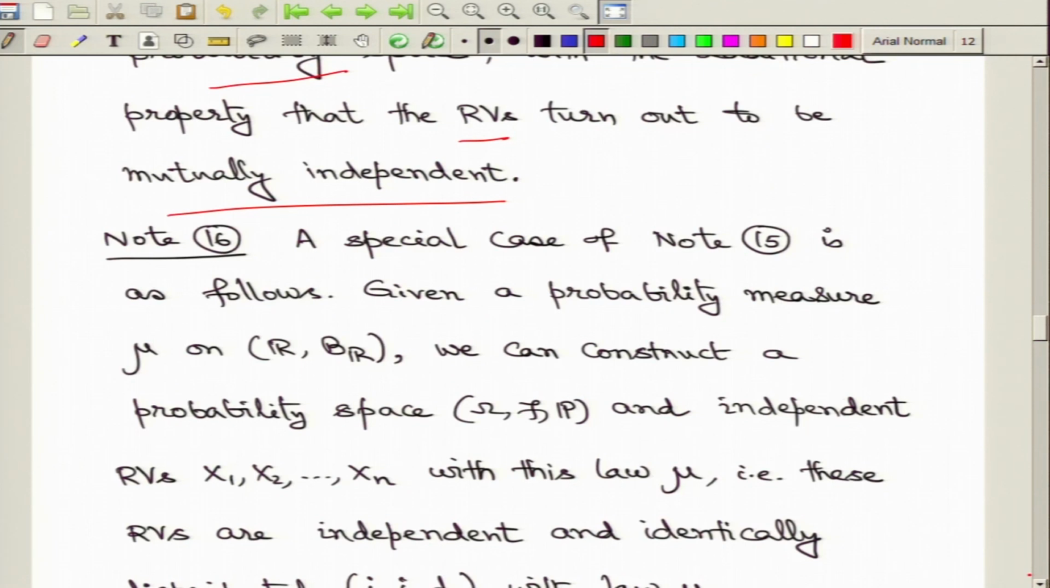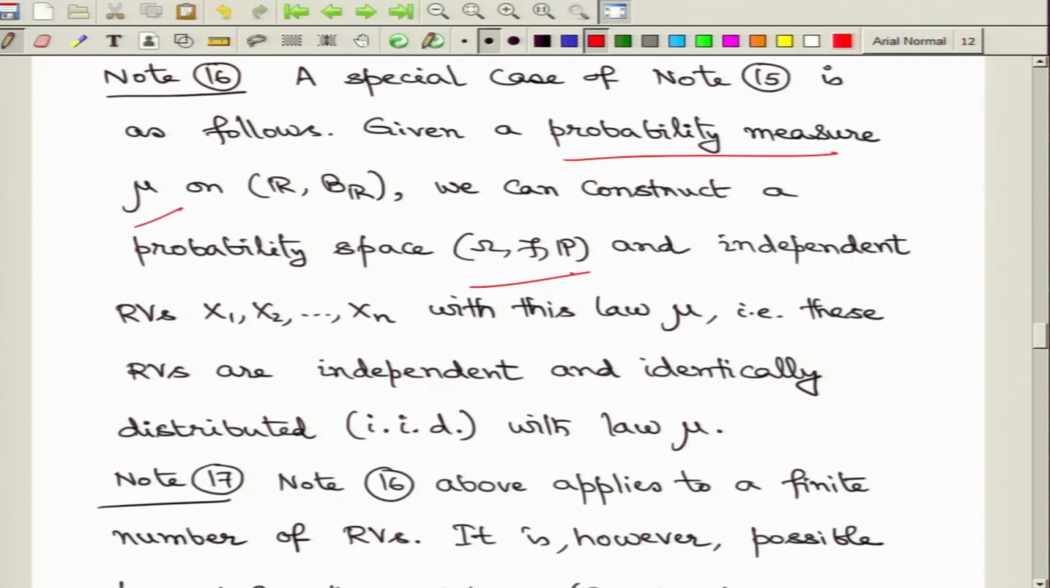Now, we look at a further consequence of this observation. If we were given one single probability measure instead of multiple probability measures, let us repeat the construction by repeating mu, the single probability measure. Then we can construct a probability space omega F P, possibly a product type probability space, and independent random variables on this probability space such that each of these random variables has the law mu. So, all of these are equal in law, but by our construction they must also be independent.